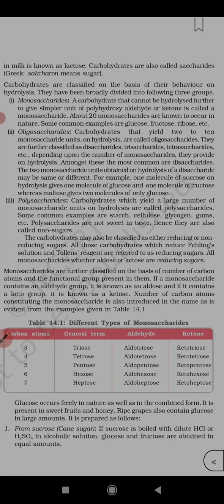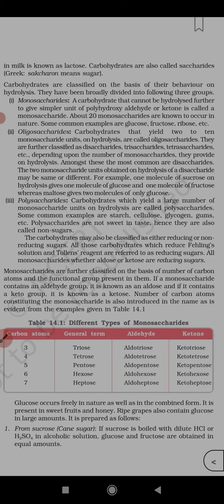Classification of carbohydrates. Carbohydrates are classified on the basis of their behavior on hydrolysis. They have been broadly divided into the following three groups.